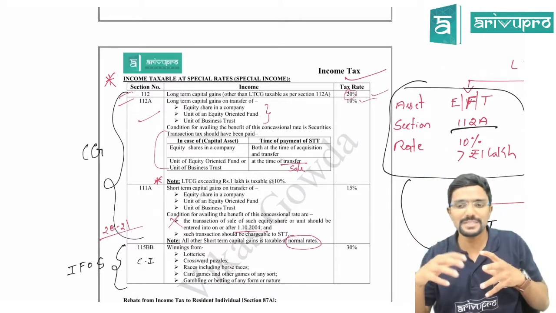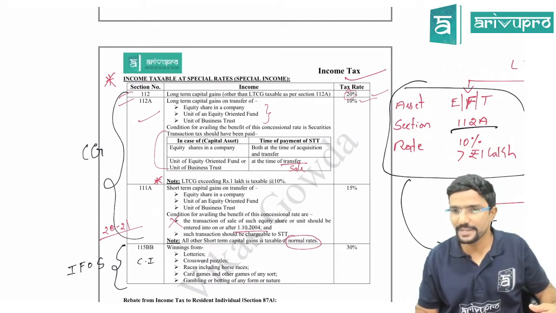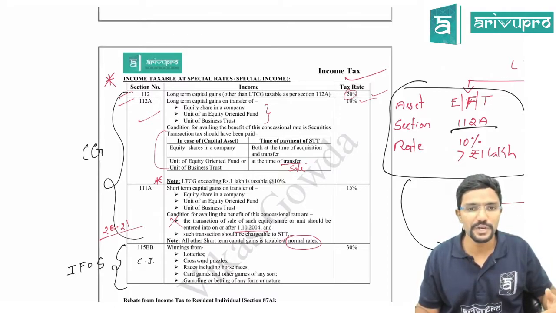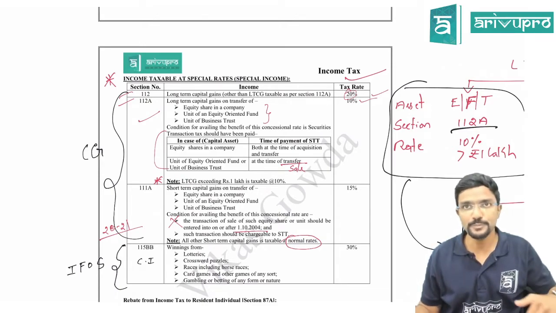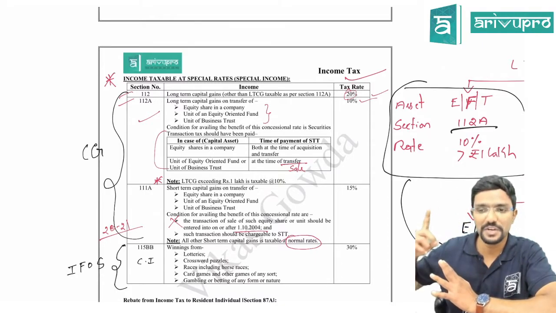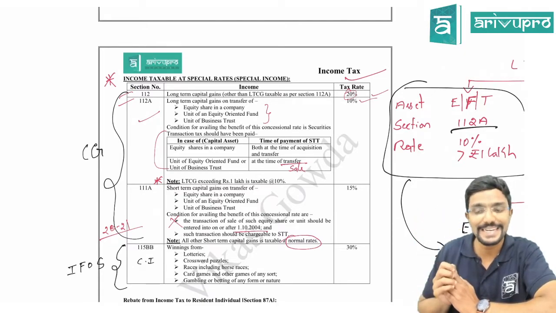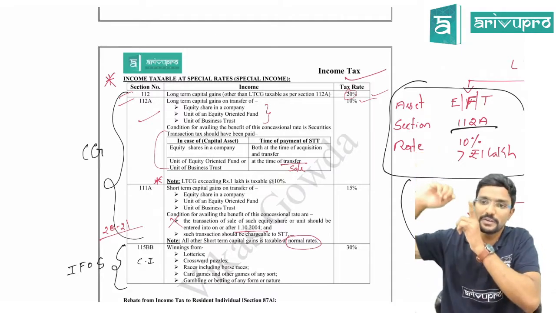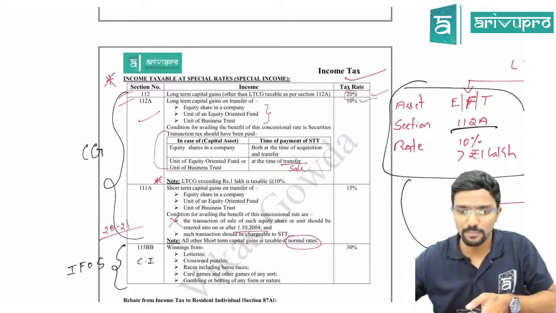Okay, then there might be some special income which is taxable at special rates. For example, long term capital gain, whether it is on equity shares or units of business trust or units of equity oriented fund or any other capital gains, also some special rates are applicable. Then coming to short term capital gain. Short term capital gain, if it is on sale of equity shares, units of business trust, units of equity oriented funds, then it will be 15% under section 111A. And if it is any other short term capital gain, then normal rate, whatever we had studied before. Agree? So this is what we have already discussed in the morning.